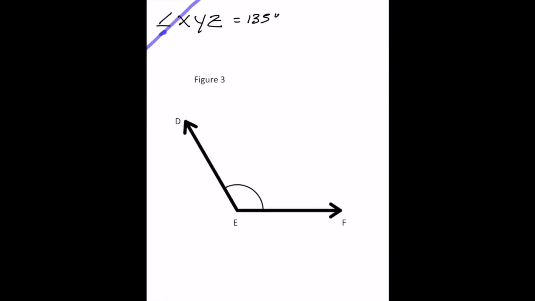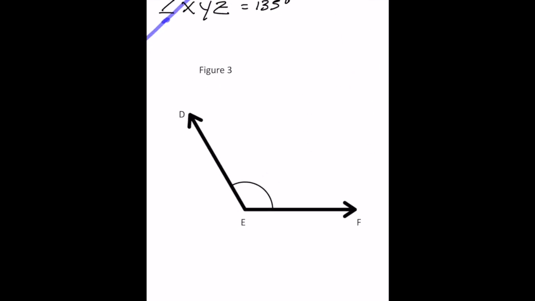Okay, so let's try something on figure 3. Figure 3, can you predict what this might be? Well, first of all, you can put your protractor and use your eyes and say, I can definitely tell by looking at the vertex that this is greater than 90 degrees. So I could draw that just to make proof to myself that it is definitely greater than 90 degrees.